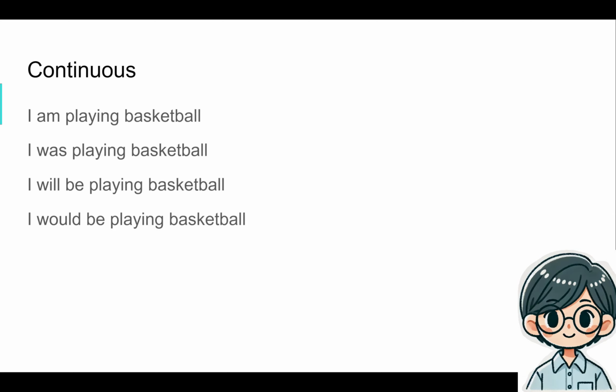So I was playing basketball yesterday. That was just, I am playing basketball, but in the past, right? If you had a time machine and you would go ask that version of me, you ask him what he's doing, he would say, I am playing basketball, right? And me, from his future, looking back on him, I'm saying, wow, I was playing basketball just then. Right. And then there's, I will be playing basketball.